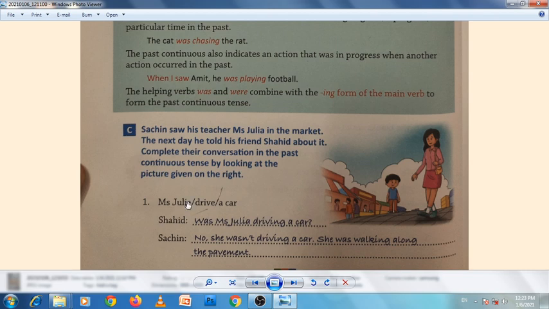So Shahid, Sachin saw his teacher in the market yesterday. So Shahid is asking him about the teacher. Was Miss Julia driving a car? So Sachin is saying, no, she wasn't driving a car, she was walking along the pavement. Pavement means this, where, the way, okay, pavement where she is walking, okay.